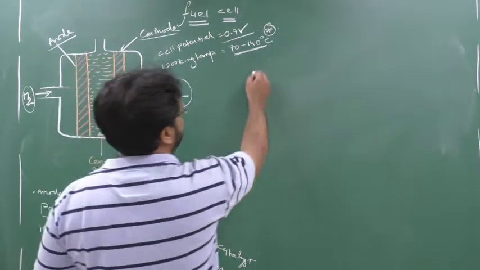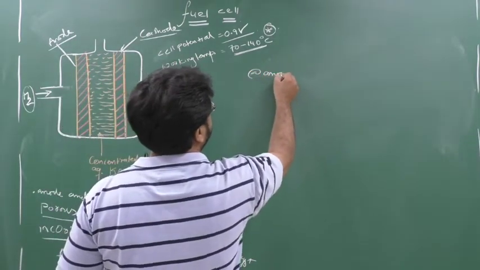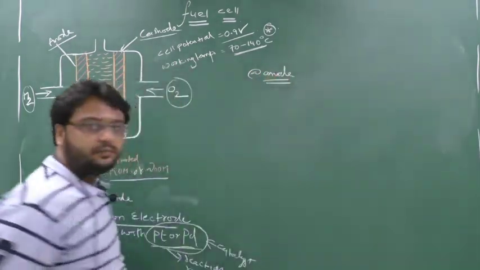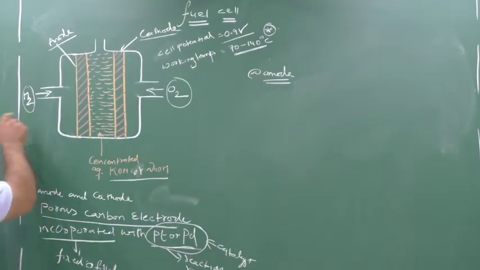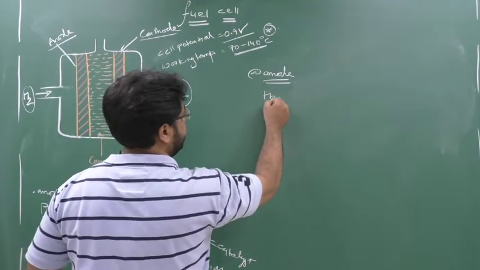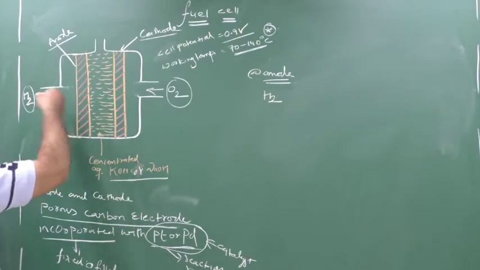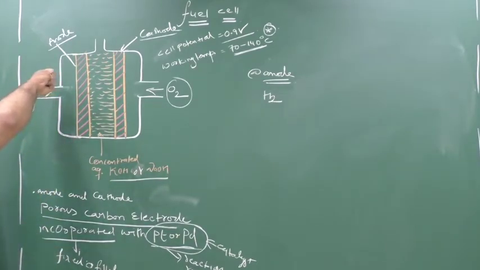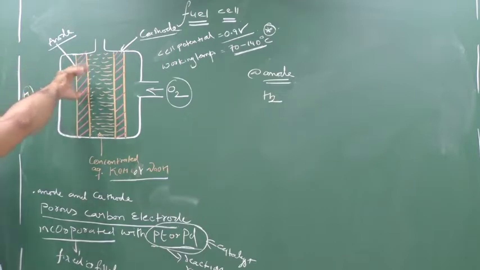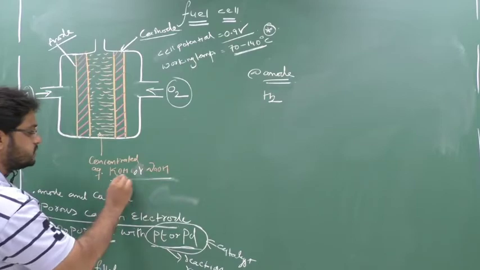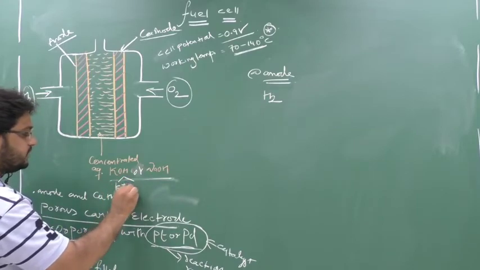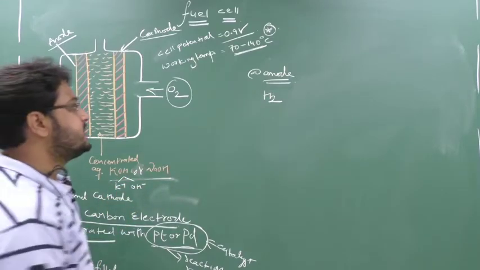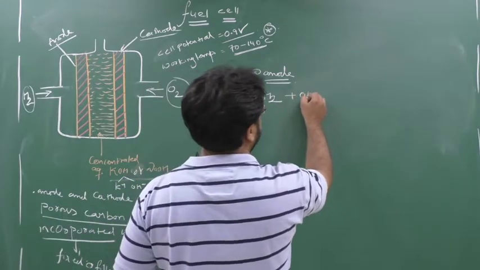See here now. So at anode, who is there at anode? Hydrogen. So hydrogen will enter at anode. It will enter from this anode, and this anode is a porous carbon electrode. So it will enter directly into the concentrated KOH. And here KOH will split, so here K plus and OH minus. So this hydrogen will react with OH minus.